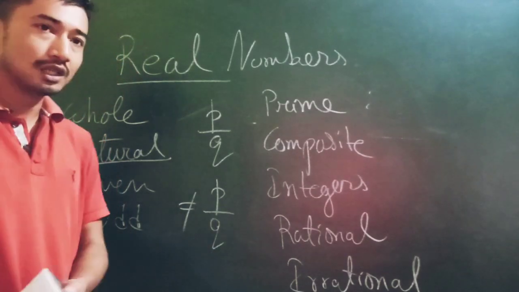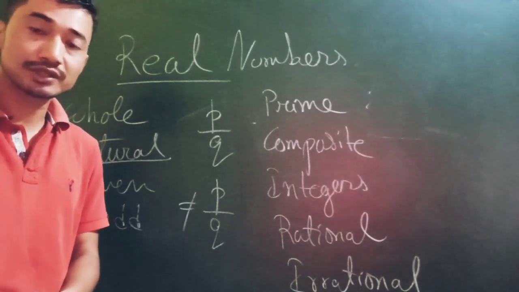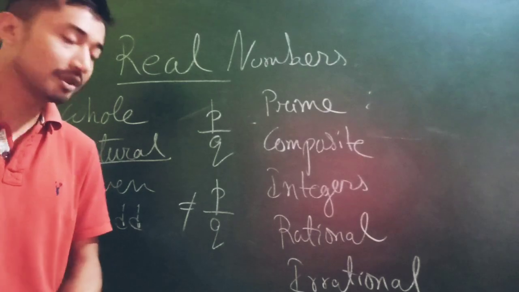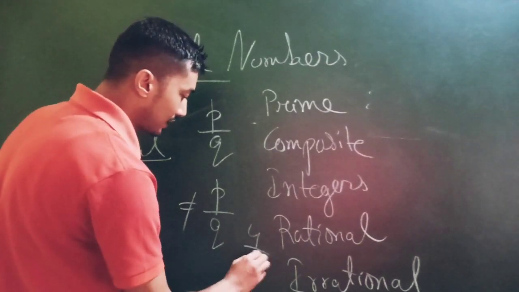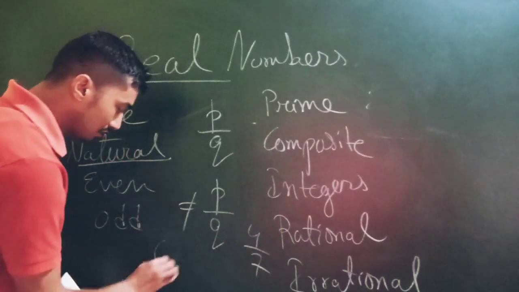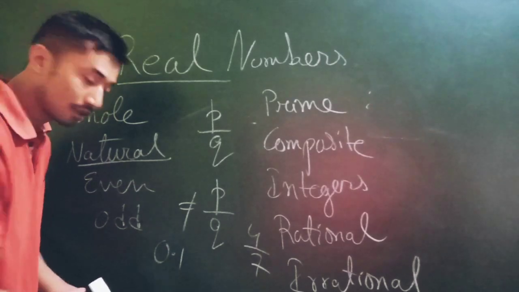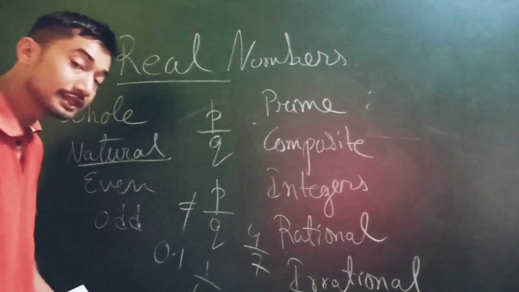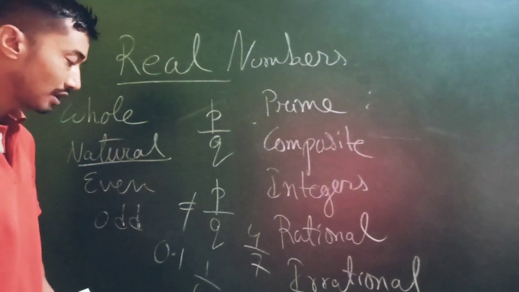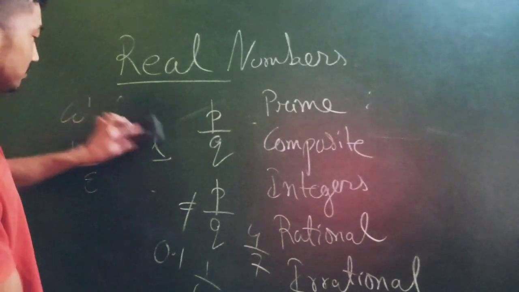Fine. Then, with that, some examples of rational numbers, which can be written in the form of p by q. 4 by 7, no? 0.1, I can write it as 1 by 10, isn't it? I'll just rub this off for once.